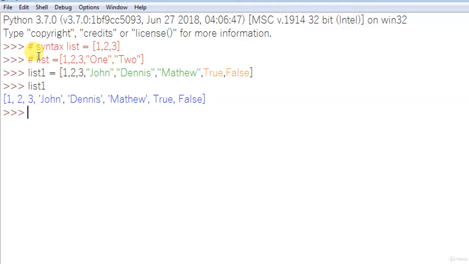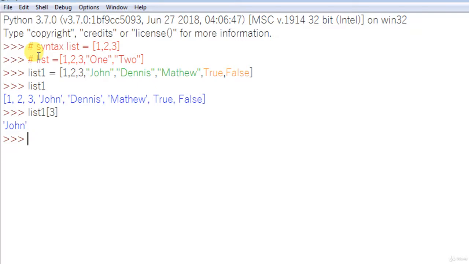So I have a list. In case I want to get a specific element, for example, I want to retrieve the fourth element, how do you do that? It's simple logic: list name and the index. Whether it is 0, 1, 2, 3, it depends. I'm going to take the third element. See, the third element is John.